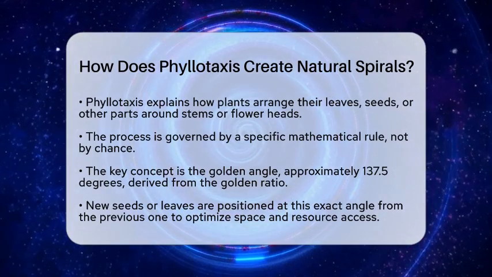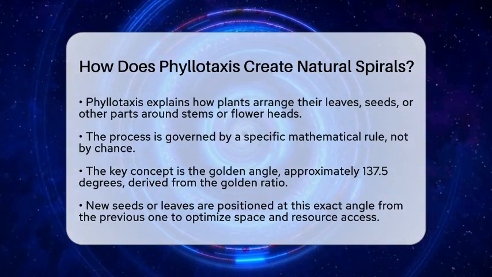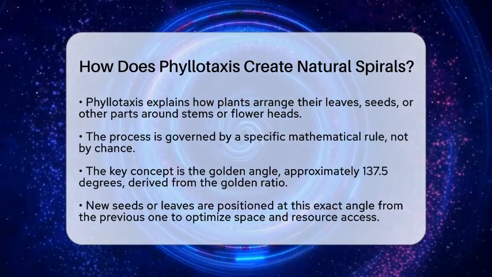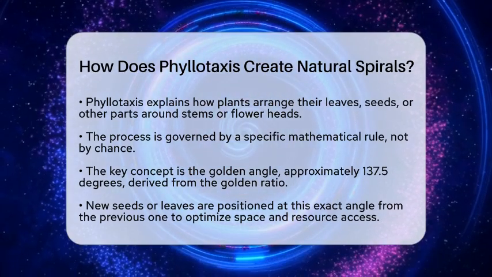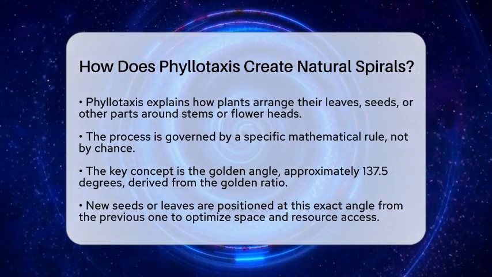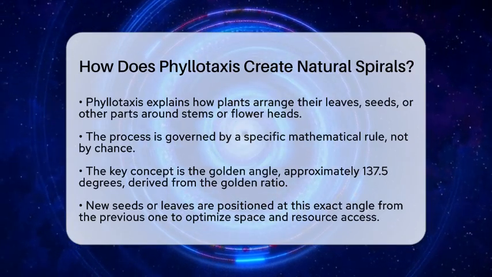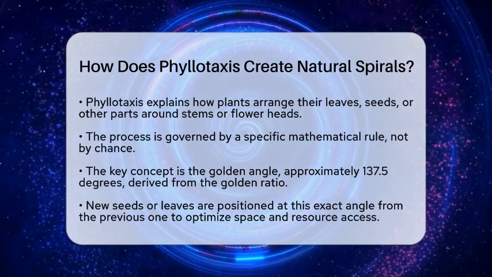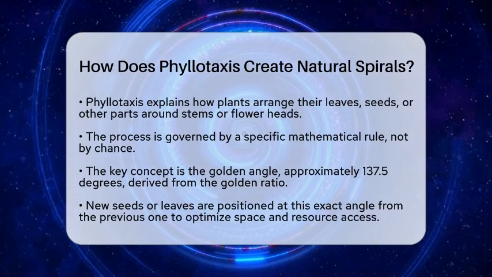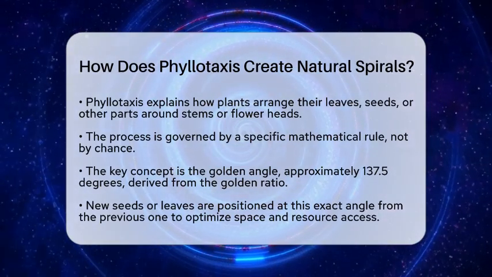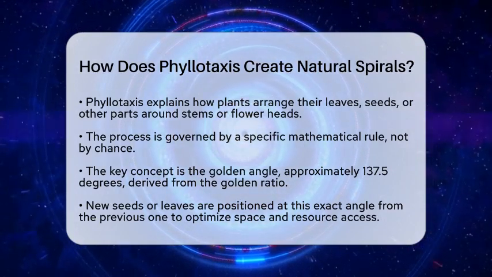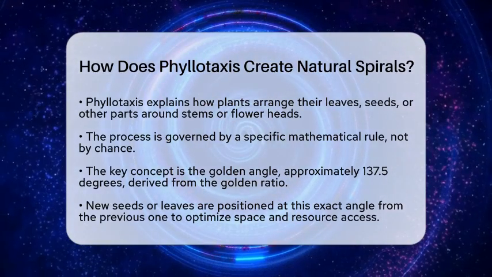Phyllotaxis is the way plants arrange their leaves, seeds, or other parts around a stem or flower head. This arrangement isn't random. It follows a specific mathematical rule that creates those beautiful spirals we see in nature. At the heart of this process is something called the golden angle, which is about 137.5 degrees. This angle comes from the golden ratio, a special number that appears in many natural patterns.